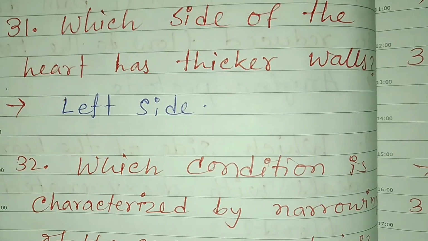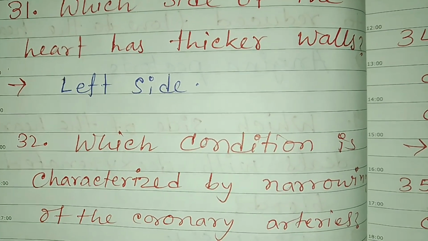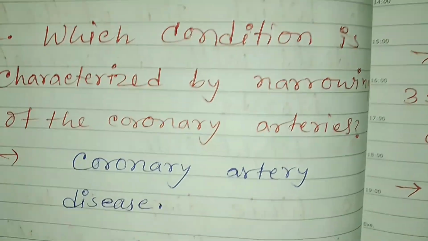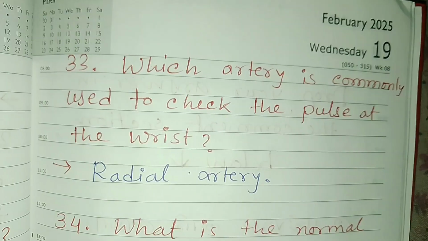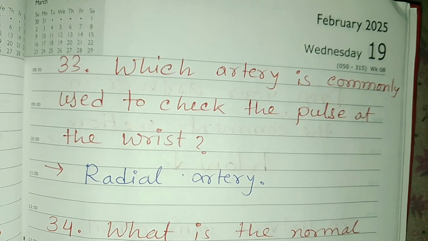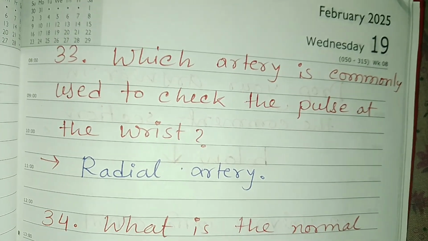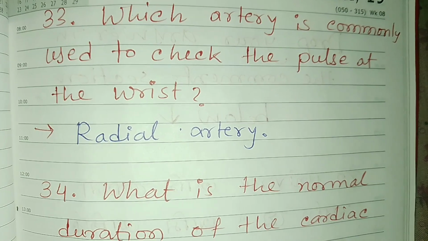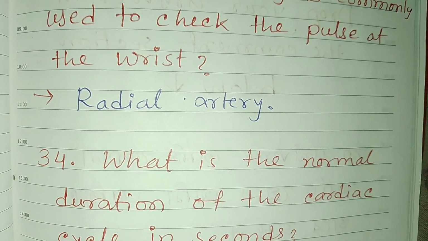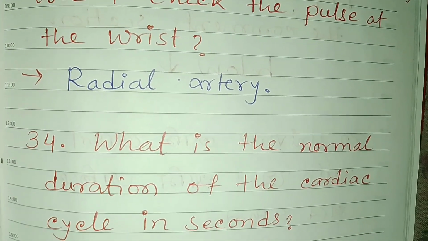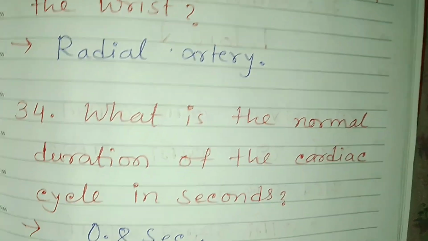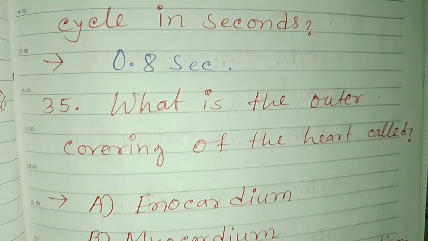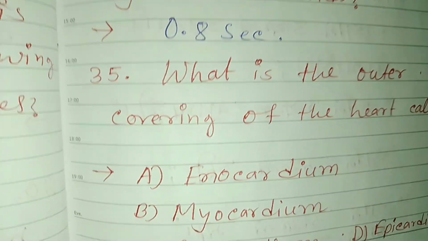This is left side. যেহেতু লেফট সাইডকে বেশি পাম্প করতে হয় এই জন্য লেফট সাইডটা থিকার। Which condition is characterized by narrowing of the coronary artery? This is myocardial infarction হবে ওখানে। Which artery is commonly used to check the pulse at the wrist? Radial artery. Which is the normal duration of the cardiac cycle in seconds? 0.8 second.